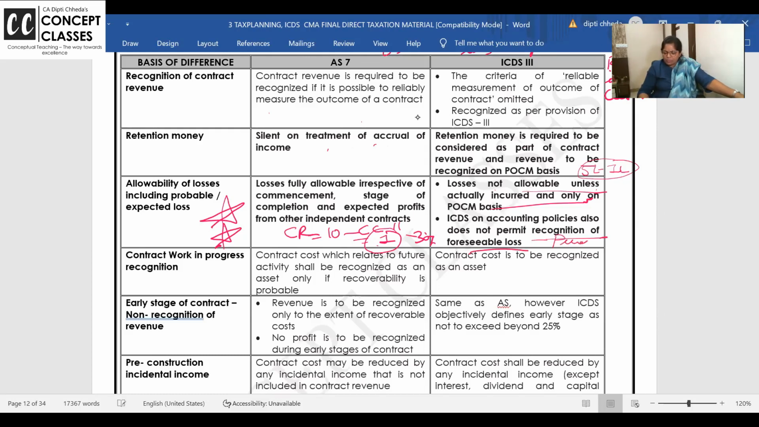Prudence, write down. Book foreseeable losses, foreseeable income, all that we are not following. Yes, clear?